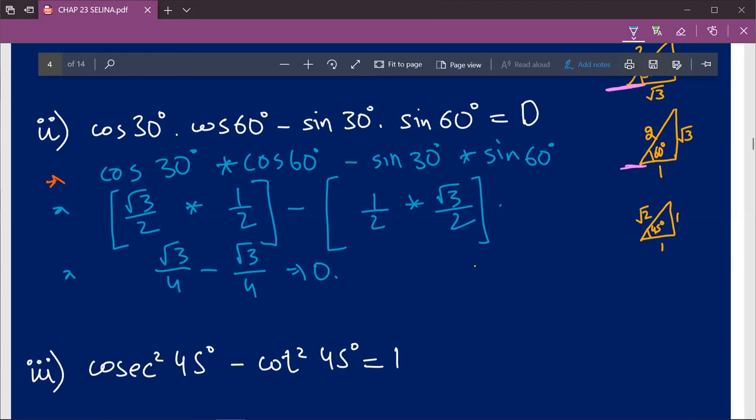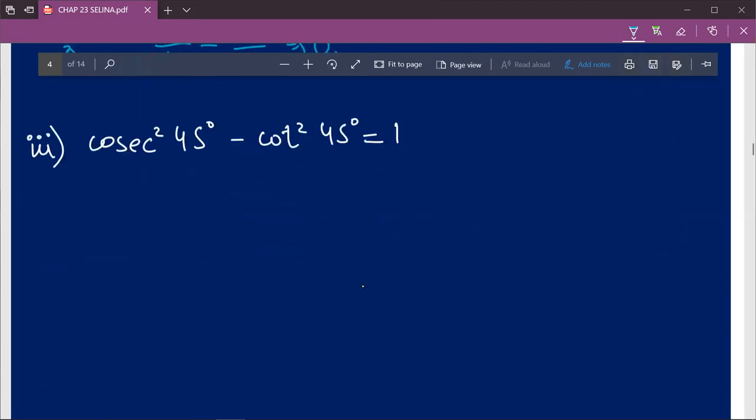You have to do it again, because you have to come up with the same value as it is in the RHS or LHS. Here I found the value as 0 in the LHS, and in the RHS the value is the same, that is 0 degree. So it is proved that this trigonometric expression is equal to the RHS. So without further ado, let's move forward.